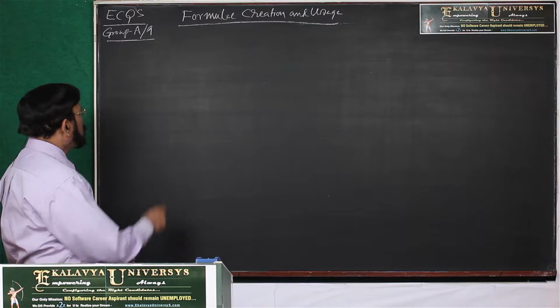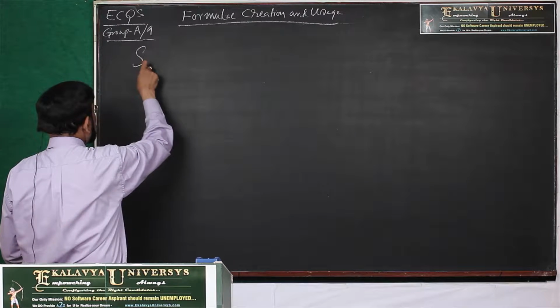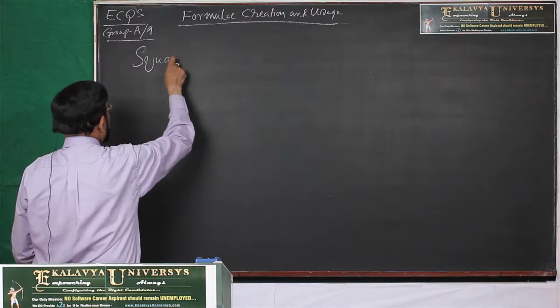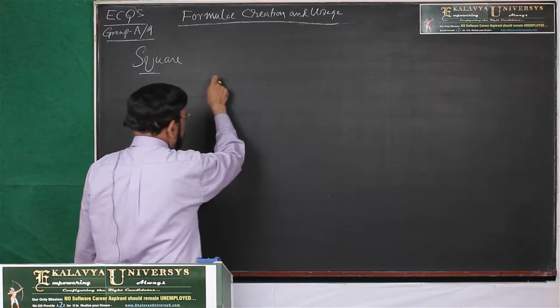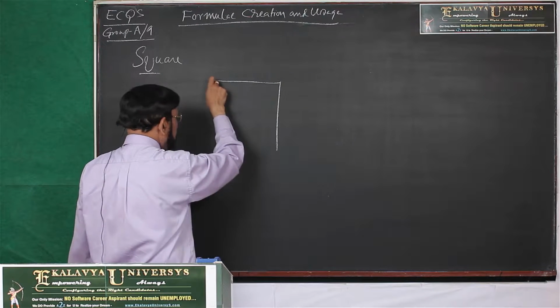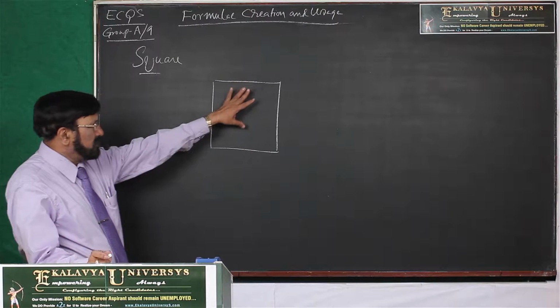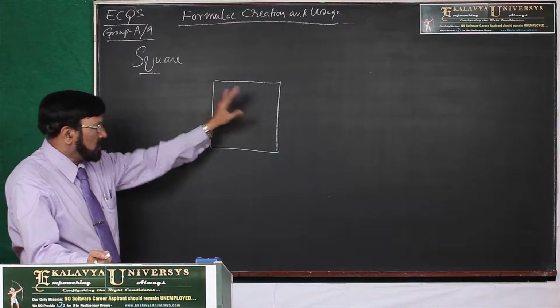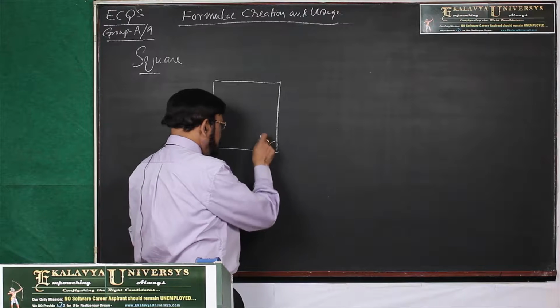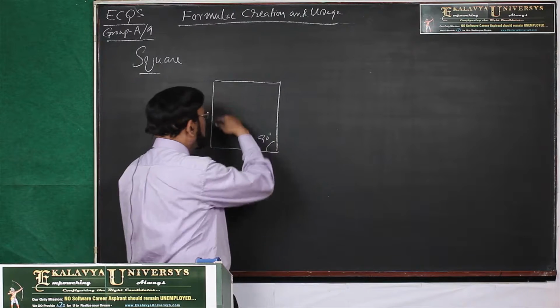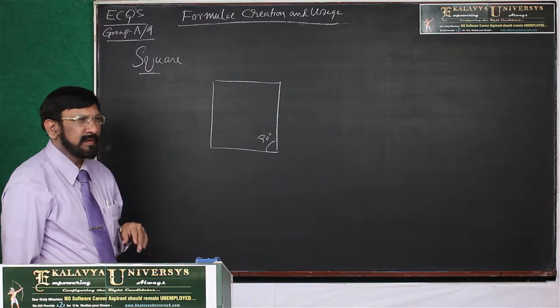Now, first let us take a simple thing, the square. You know what the criteria for a square are? A square has four sides, all sides are equal, and all four angles are 90 degrees.